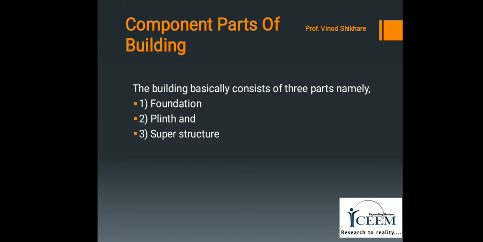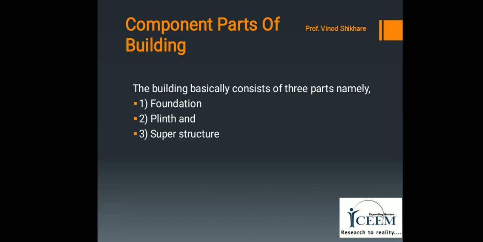Next is component parts of building. The buildings basically consist of three parts, namely foundations, second is plinth, and third is superstructure. Foundation is the lowest artificially prepared part below the surface of the surrounding ground which is in direct contact with substrata and transmits all the loads to the ground or soil below the ground.